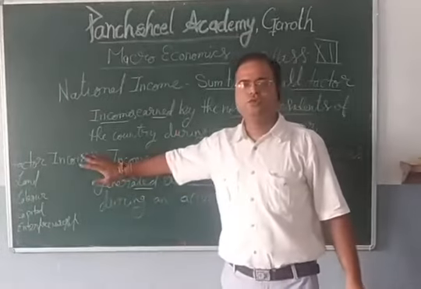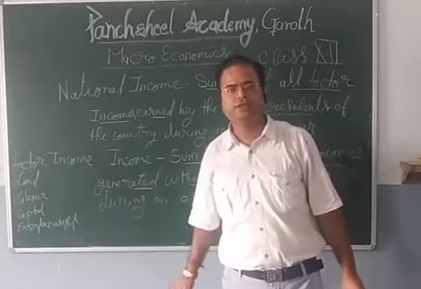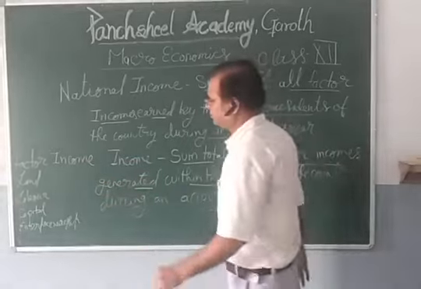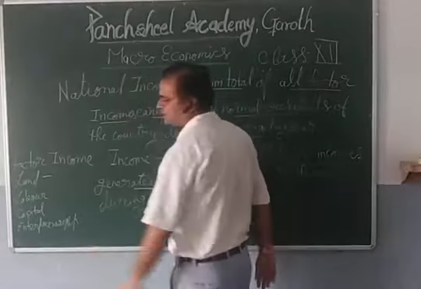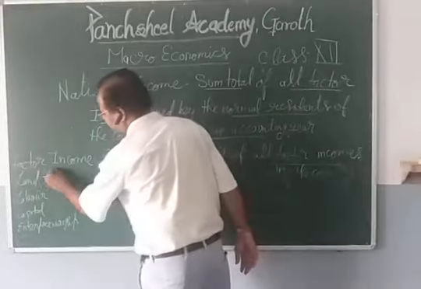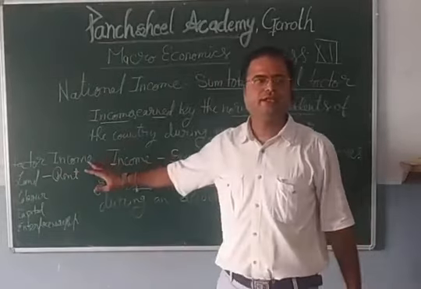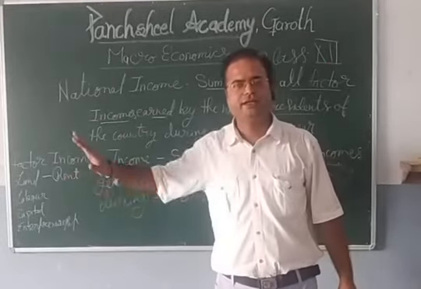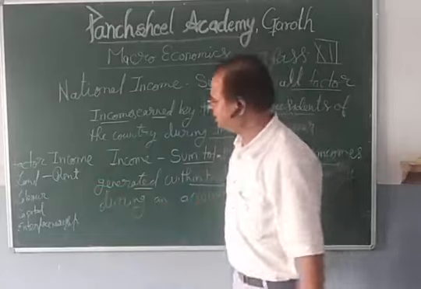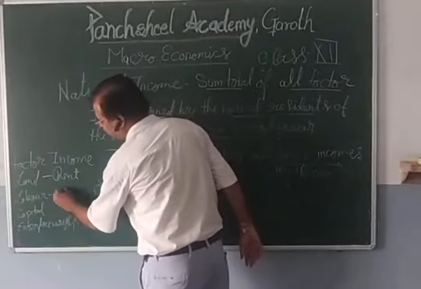The income which we get in return for these factors of production is called factor income. What we gain against land, that is rent. When we use the land, we pay rent. Then to labor, we pay wages